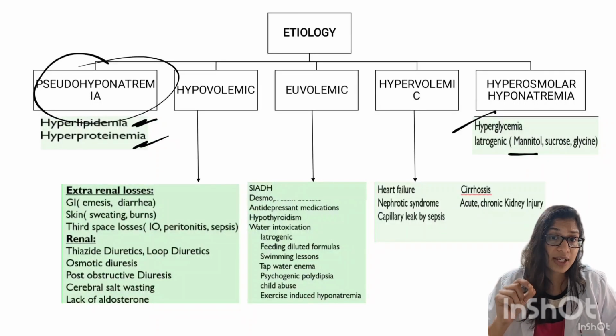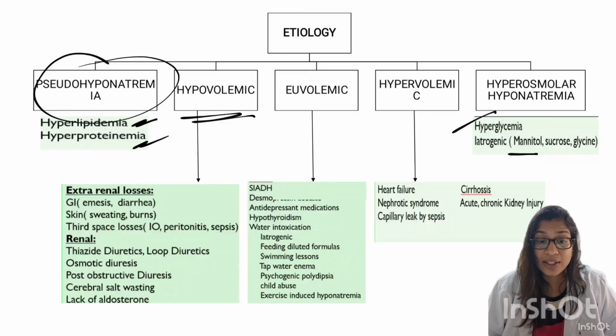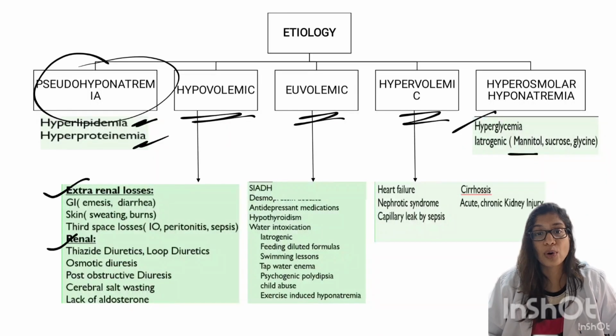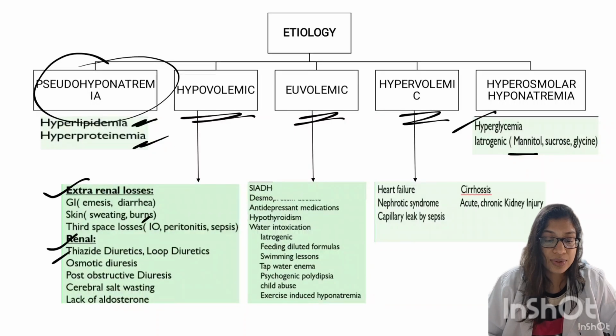Next, based on the fluid status of the body, it can be hypovolemic, euvolemic or hypervolemic. In what conditions do we see this? Hypovolemic means there is some loss. It can be either renal loss or extrarenal loss. Extrarenal loss, we know, is vomiting or diarrhea or third space loss. Even in burns, when there is excessive water loss from the skin, that is also considered a hypovolemic state, which in turn will lead to hyponatremia. And what are the renal losses? When there is polyuria, when diuretics are used, or the most important thing that you must remember, cerebral salt wasting.